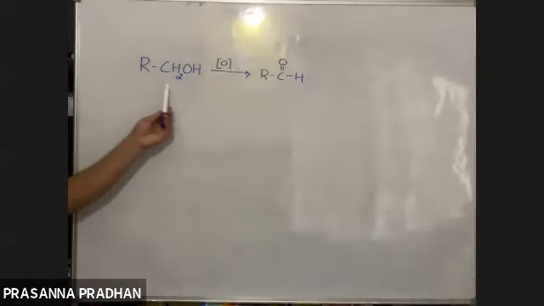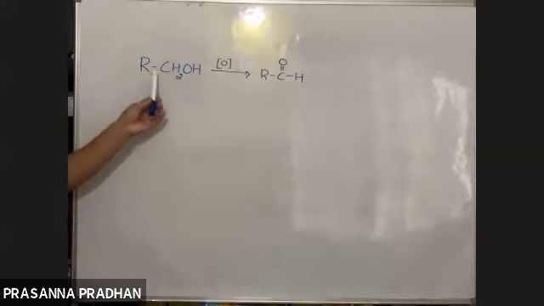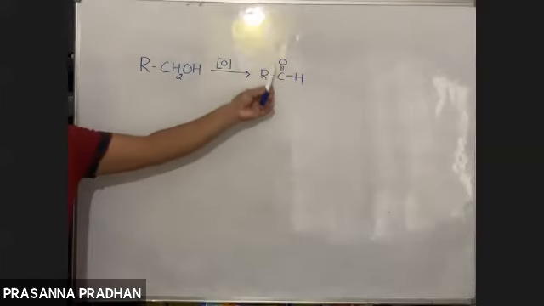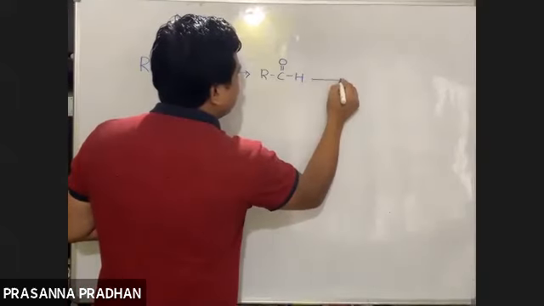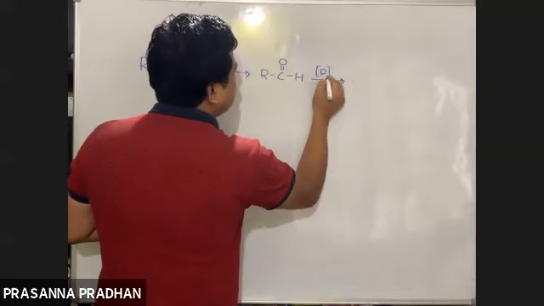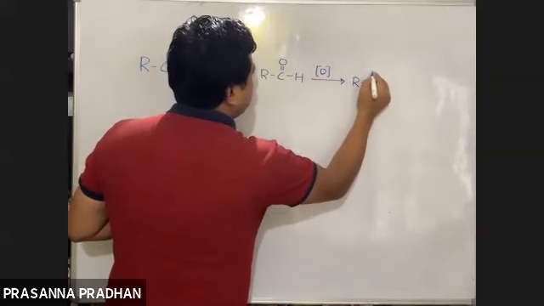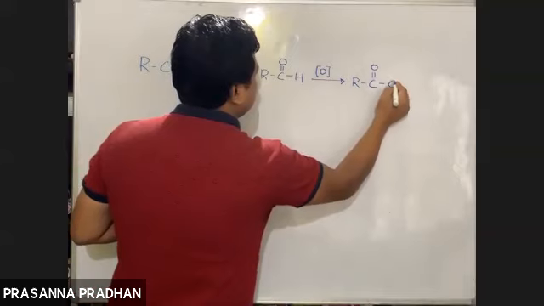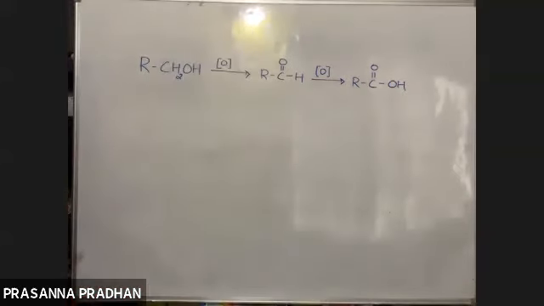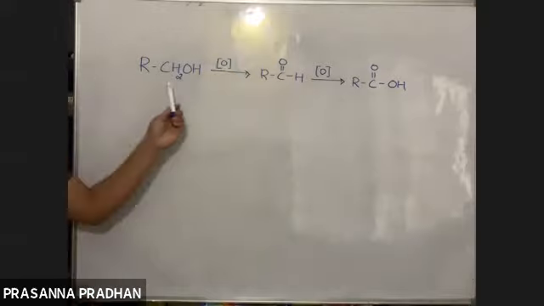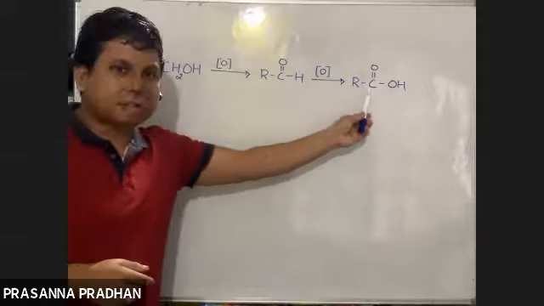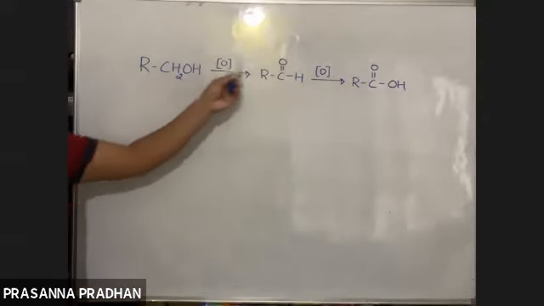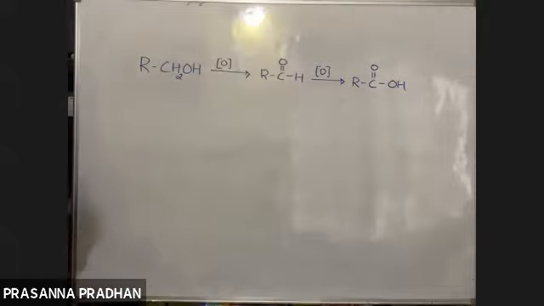Oxidation of 1 degree alcohol means the CH2OH group gets oxidized to the CHO group. These on further oxidation will give us carboxylic acid. The oxidation can be stopped at the aldehyde stage, or proceed to the acid stage, depending upon the nature of the oxidizing agent we use.